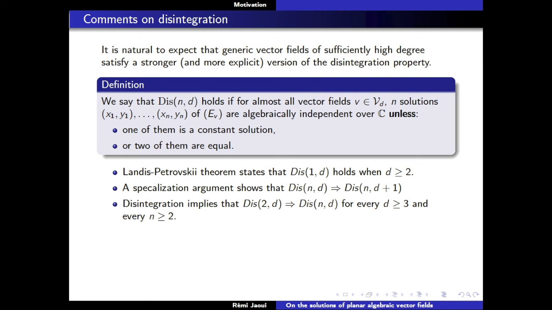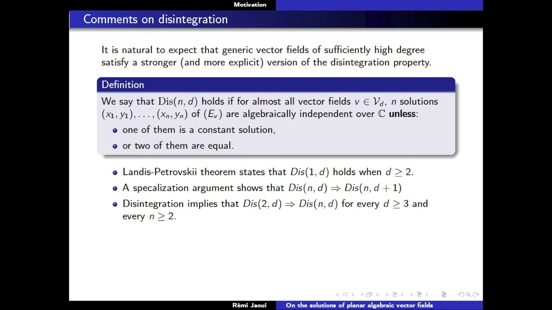If you know how to prove that this holds, okay, you can, by a specialization argument, deduce that if you look at a higher degree, they should all be fulfilled, because in the family of planar vector fields of higher degree, you will have one which has degree d. Okay, so you will have one of them which has the same degree, and then you can play around this vector field to show that around it you can find the generic one in degree d. The fact that there is one vector field satisfying this property implies that for almost all vector fields, you've got also this property in degree d plus 1.